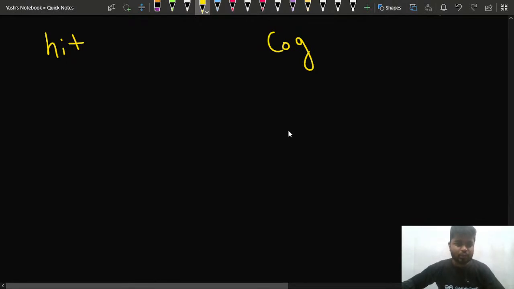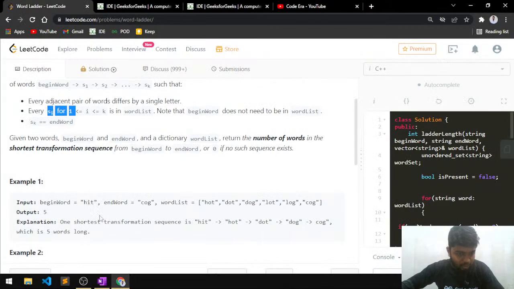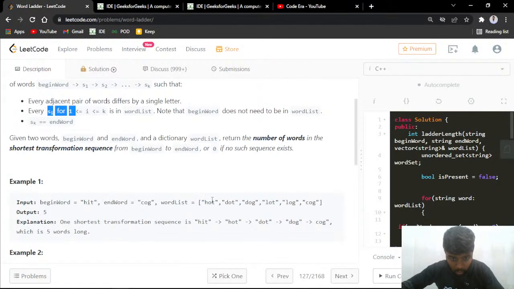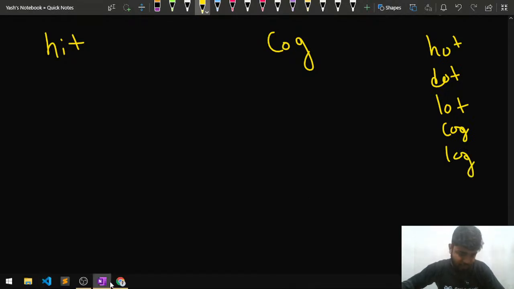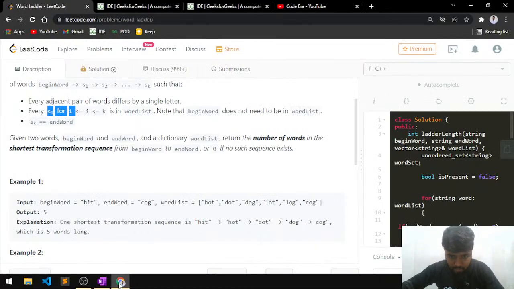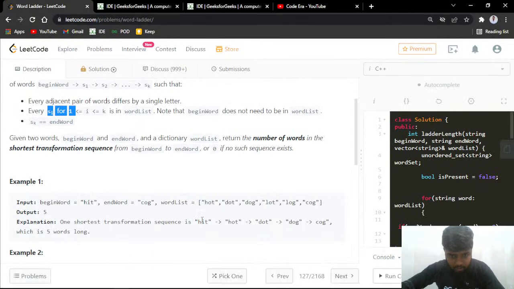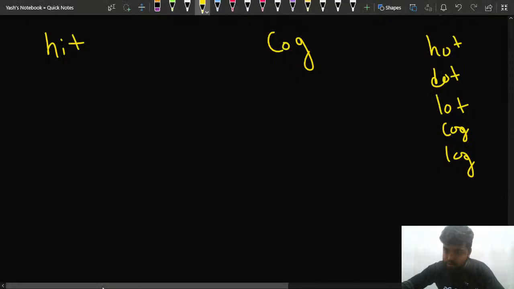So let me write those words for you. The words that have been given in the dictionary are hot, dot, dog, lot, log, and then you have cog as well. Okay, these are the words that have been given to us, right?